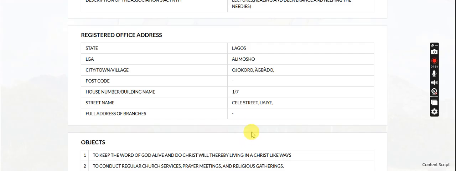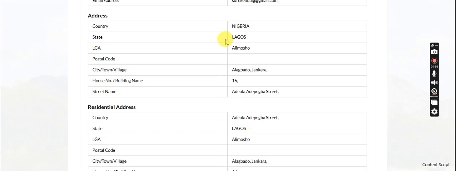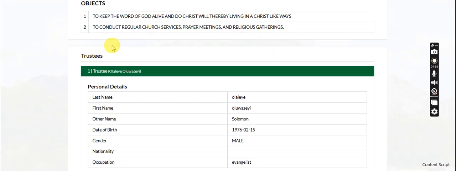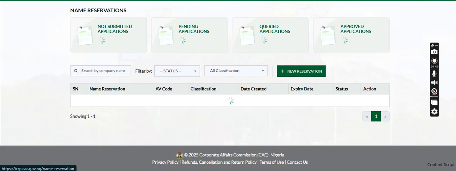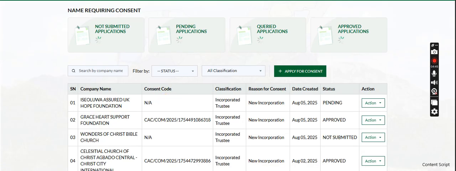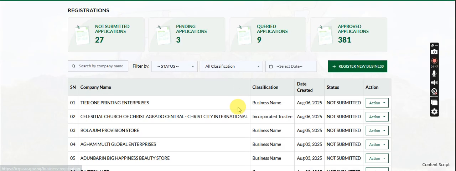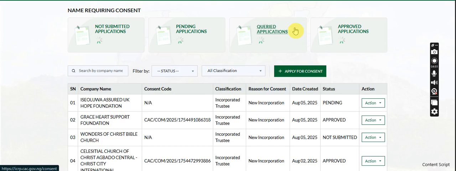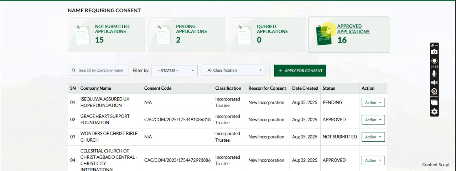All right, so now let me show you the second one which I did. The second one also has a second tip that I want to share with you guys.